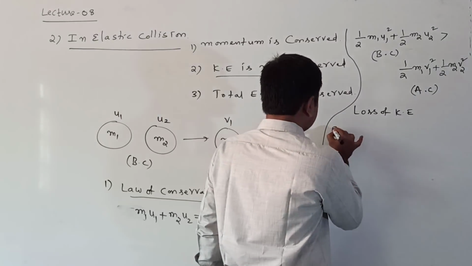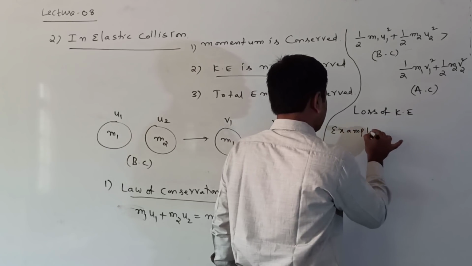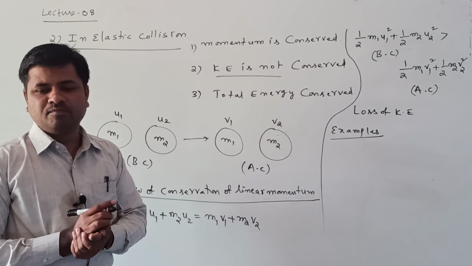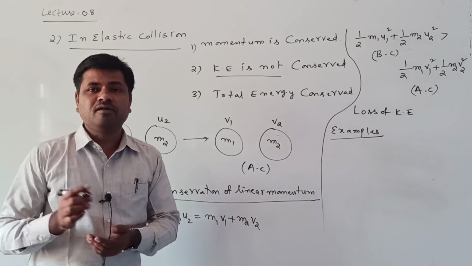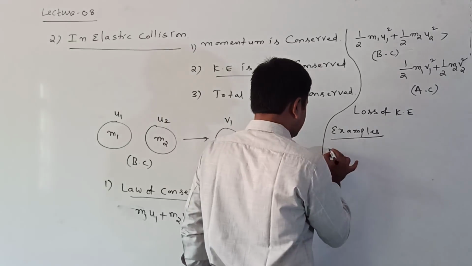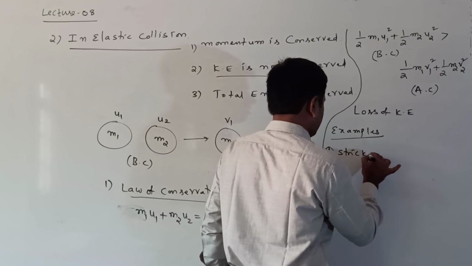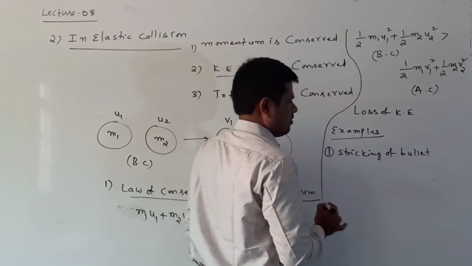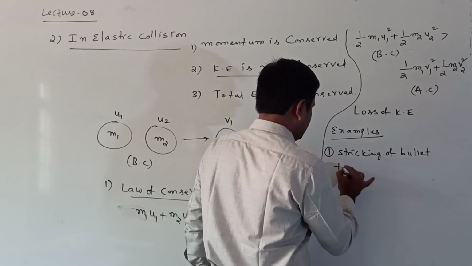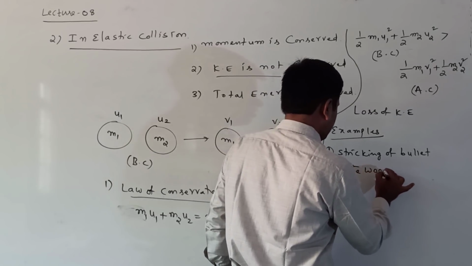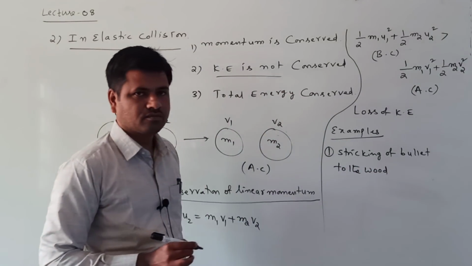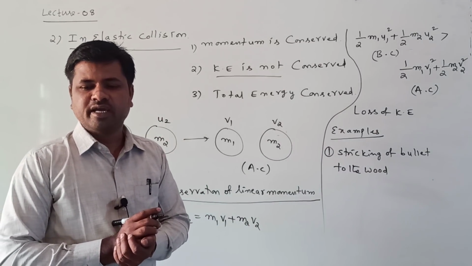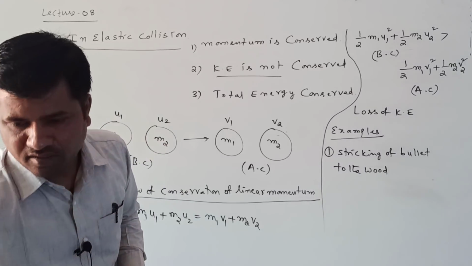Right. What are the examples of this collision? The first example is striking of a bullet to wood.